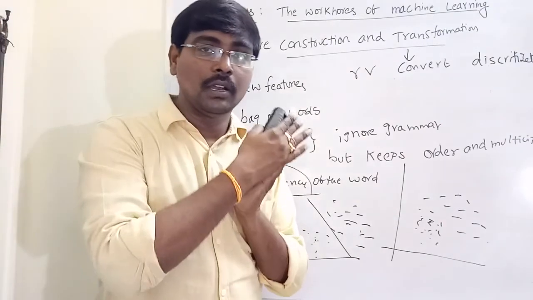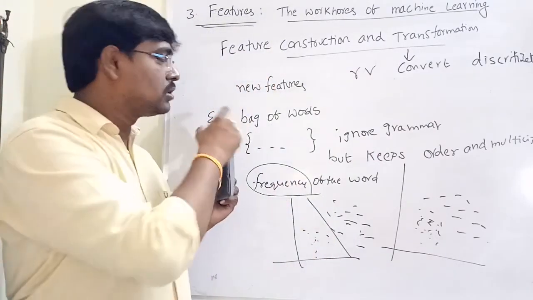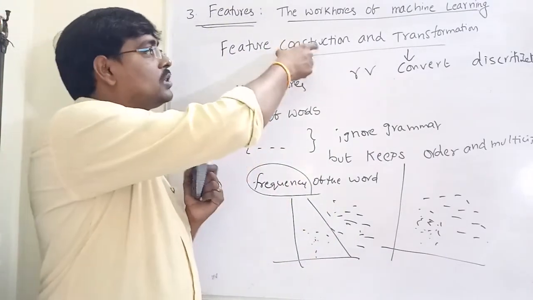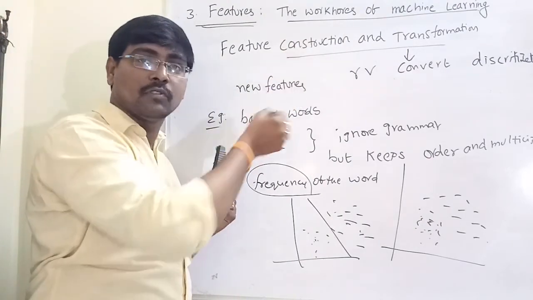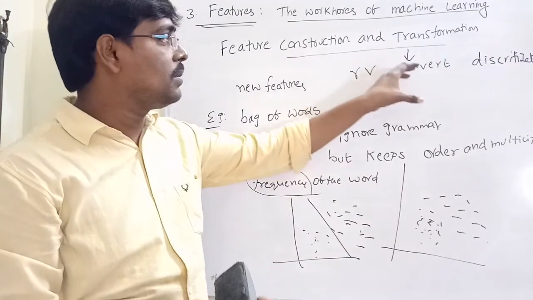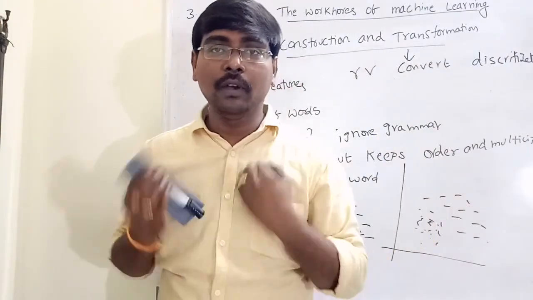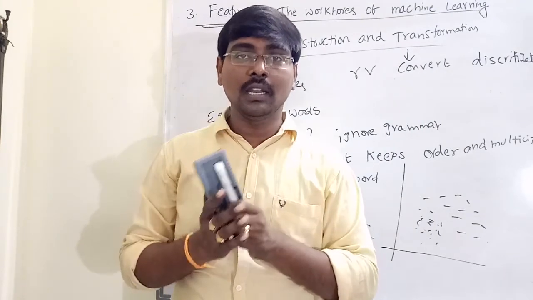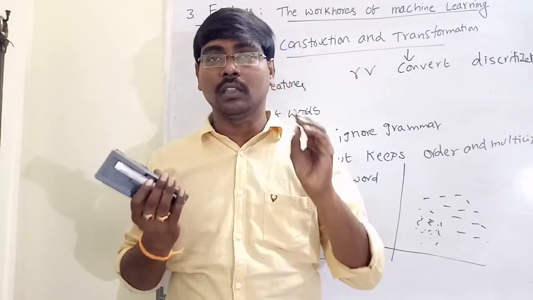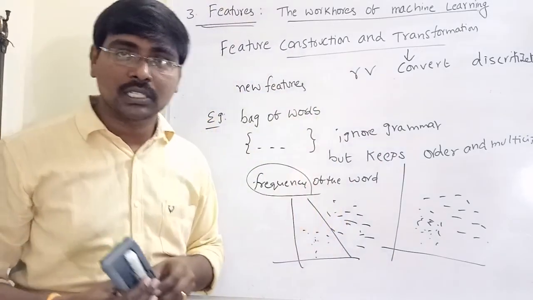So finally, features are used in split and features are used for prediction. And there is feature construction and feature transformation. Construction means we are creating new features. Transformation means we are converting the given features into our required format. So all these are ingredients of machine learning. The three ingredients are task, model and features. Thank you.